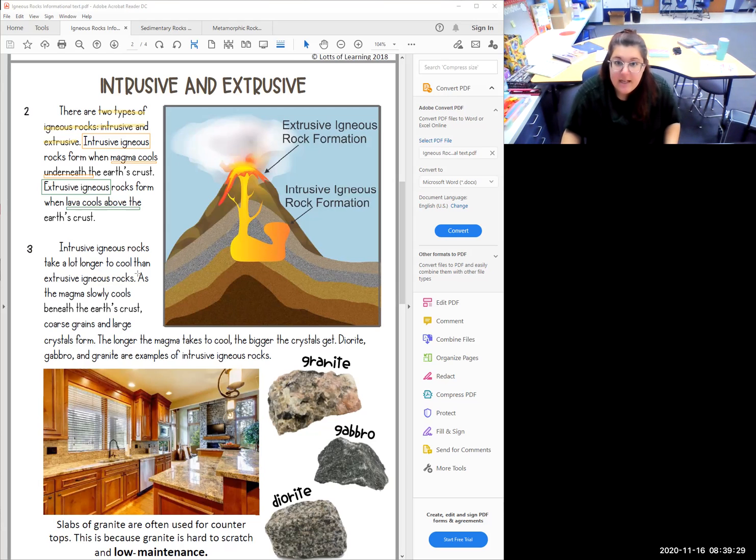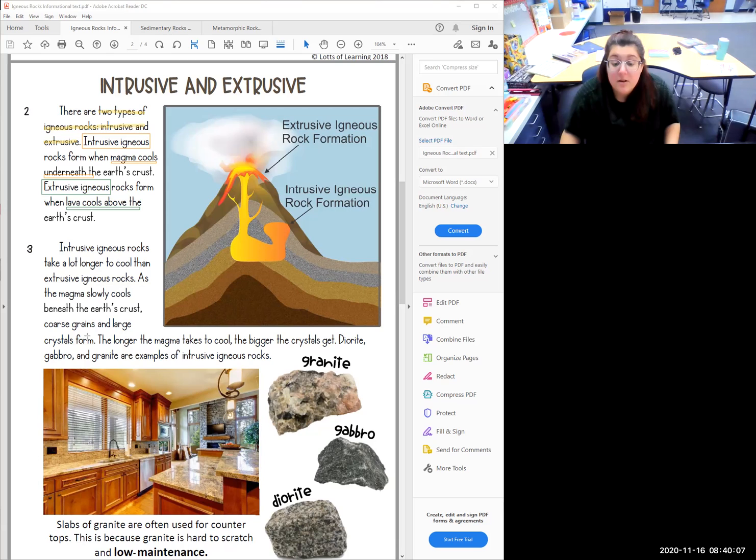Intrusive igneous rocks take a lot longer to cool than extrusive igneous rocks. As the magma slowly cools beneath the Earth's crust, coarse grains and large crystals form. The longer the magma takes to cool, the bigger the crystals get. Diorite, gabbro, and granite are examples of intrusive igneous rocks. Slabs of granite are often used for countertops. This is because granite is hard to scratch and low maintenance.